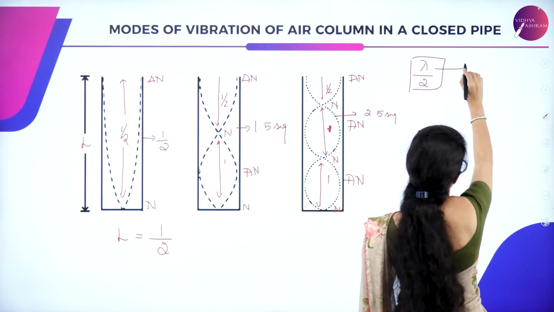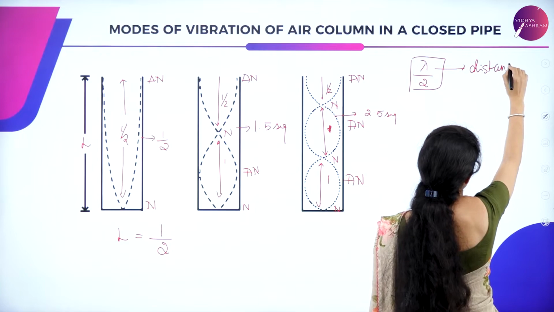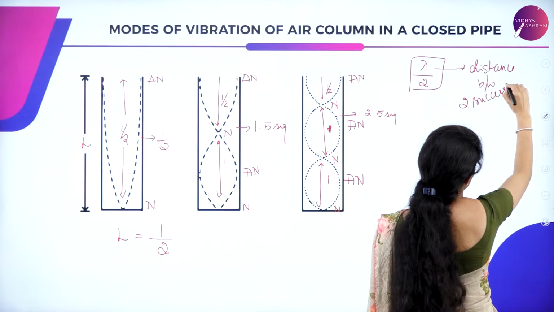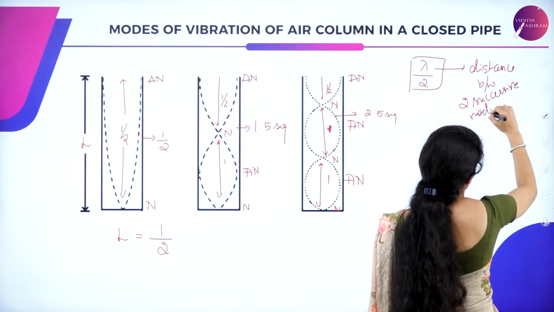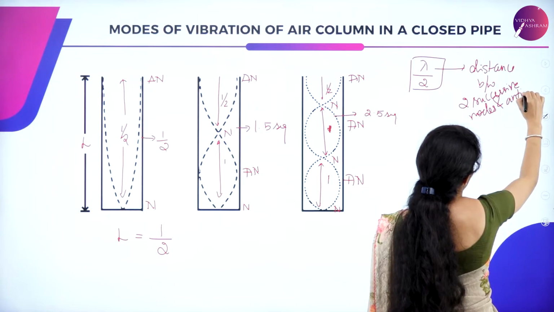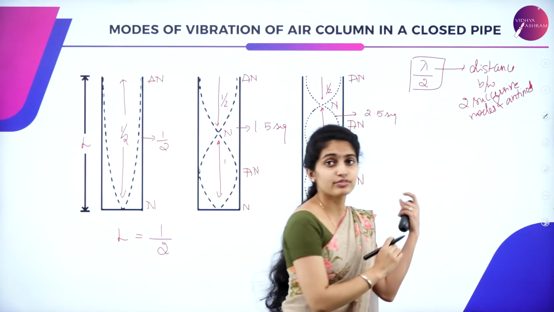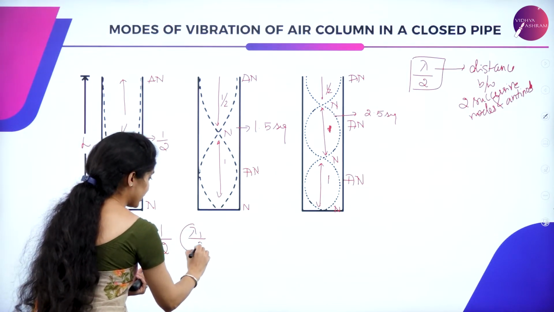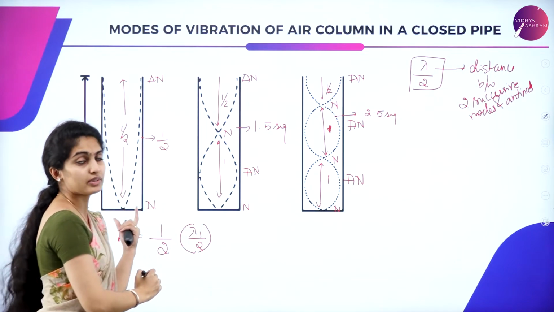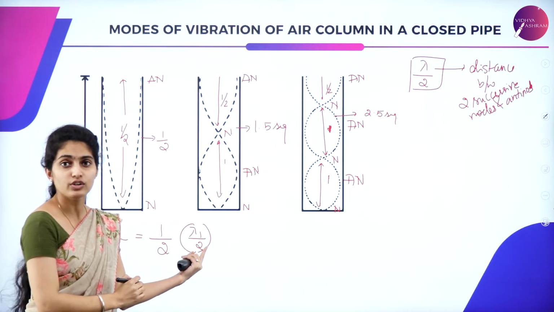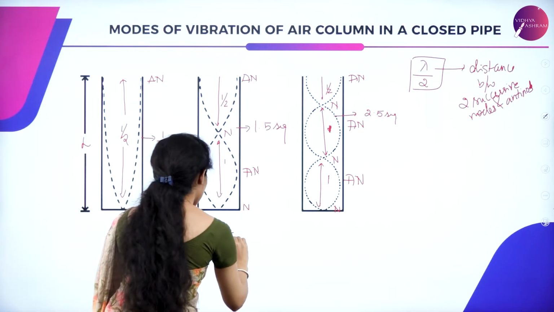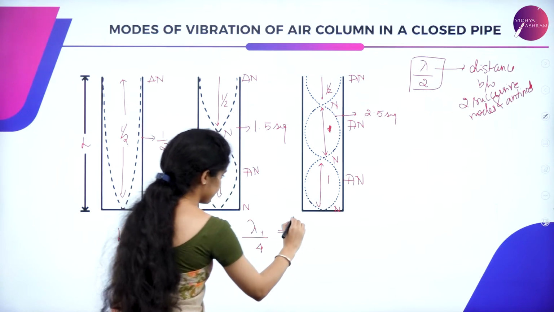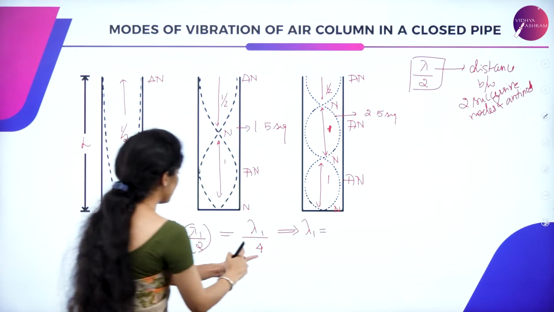It is said to be the distance between two successive nodes and antinodes. When we have this case, let us assume 1 by 2 into lambda 1 by 2, because I am considering the first column. That is why I am considering the wavelength of the first one, lambda 1, which is given as lambda 1 divided by 4. And we have lambda 1 is said to be 4 into L.